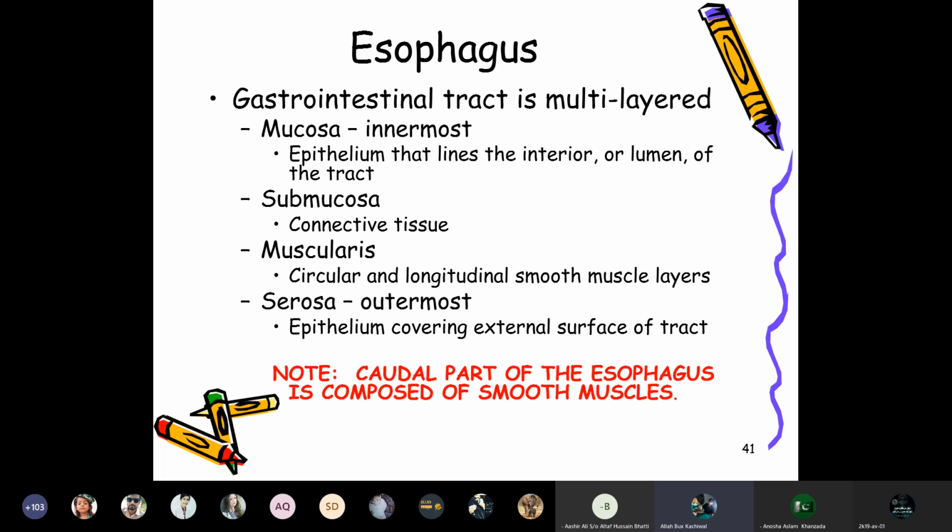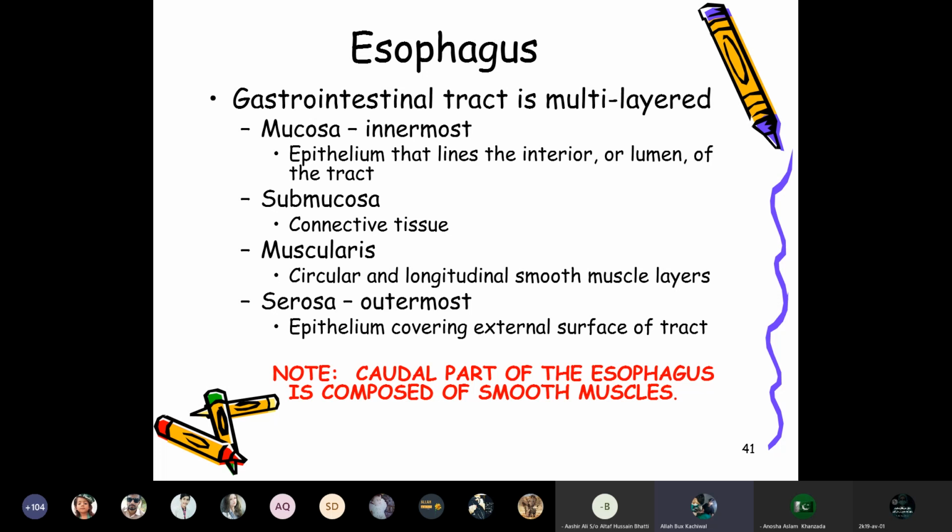The esophagus, like the gastrointestinal tract, is multi-layered. It has a mucosa, which is the innermost layer of the gastrointestinal tract, with the epithelium that lines the interior, or lumen, of the tract. Then the submucosa, which is connective tissue, and the muscularis.